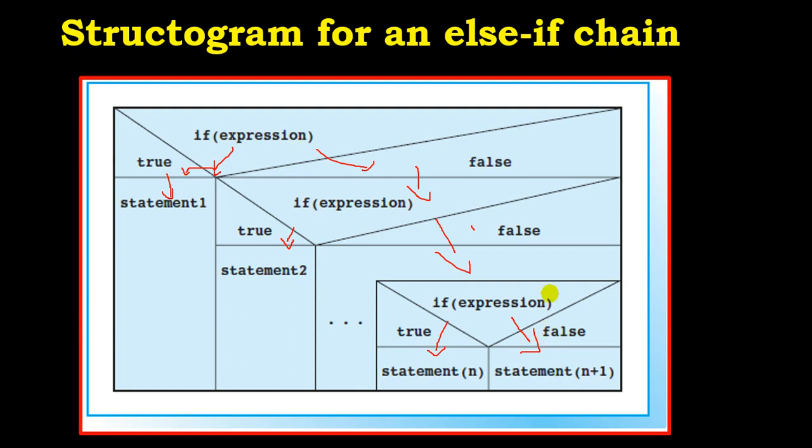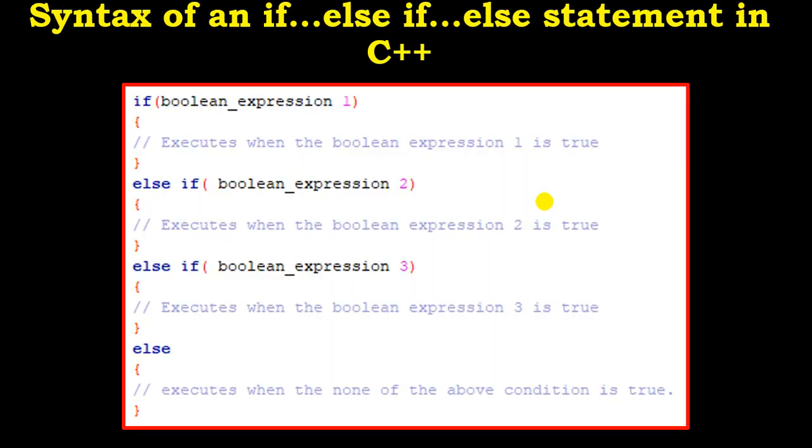So realize that once we have so many things to check and just to buy one out of them, we cannot implement this with our previous tutorial, which is the if else statement, unless we use the nested if statement. So what is the syntax? The syntax is we have the if statement with the Boolean expression. The first one we have is if, open parenthesis, Boolean expression to check, close the parenthesis, and if this Boolean expression is true, we will do what is in this portion of code. If it is false, we come and check the next statement, and if that one is true, we execute. If it is false, come and check.